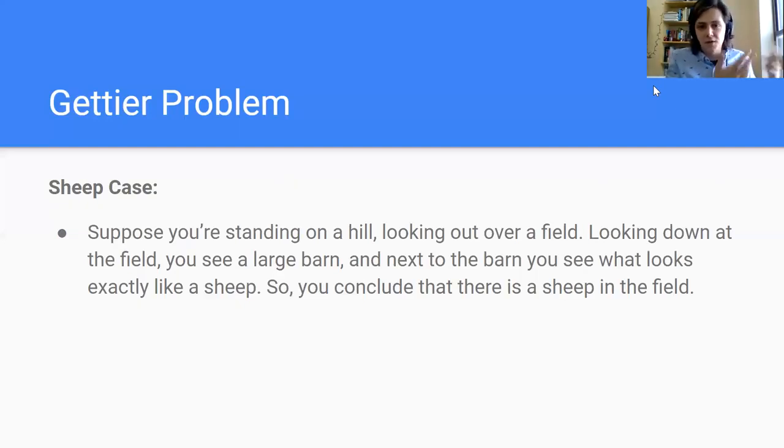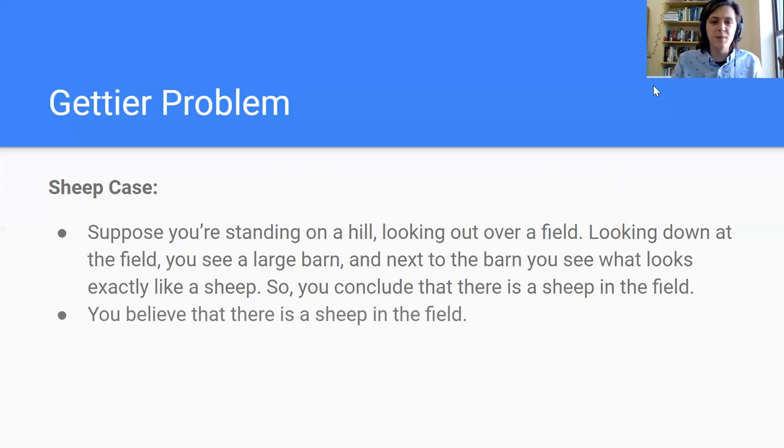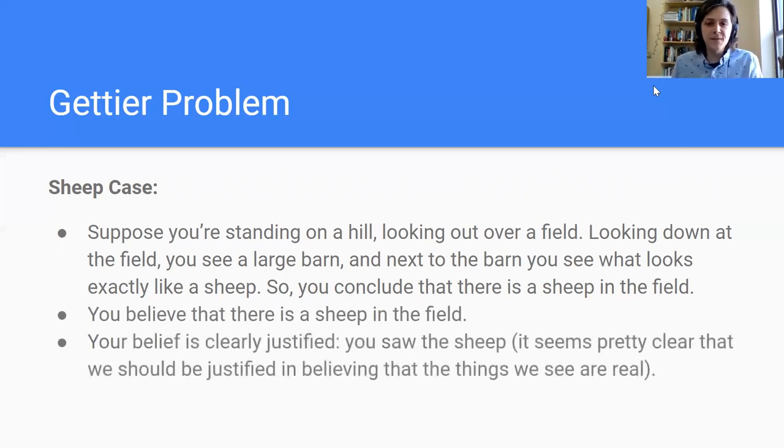You've seen sheep before. You know what sheep look like. This is an obvious sheep. And so you conclude that there's a sheep in the field. So you believe that there's a sheep in the field, and your belief is clearly justified. You saw the sheep. It seems like we should be justified in believing things that we see. If that's not justification, then what is? So you have this belief, and your belief is justified.